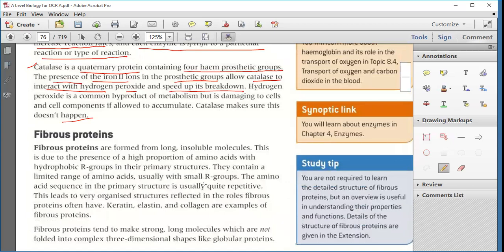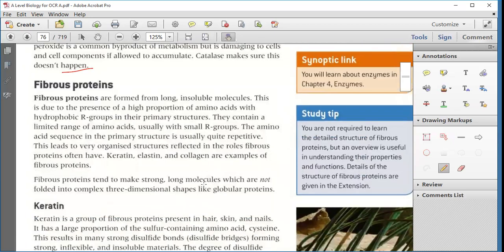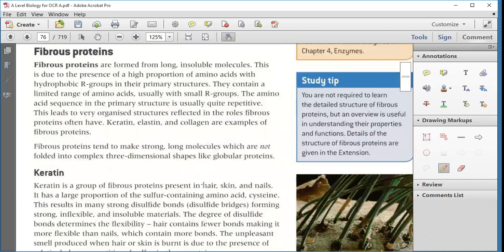Any doubt up to this point? No. Okay. Now fibrous protein. The fibrous proteins are formed from long insoluble molecules. Fibrous means a fiber-like structure, very thin in nature, a thread-like structure.